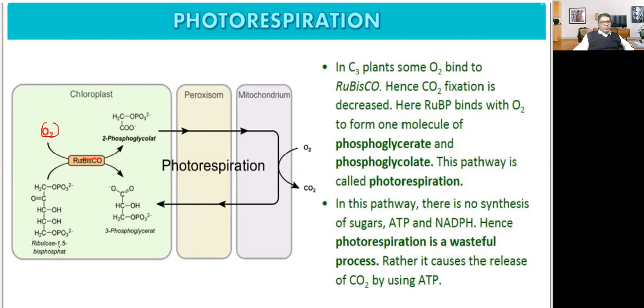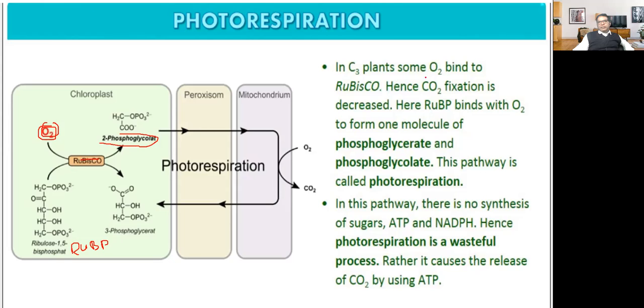So ribulose 1,5-bisphosphate, RuBP, is there. RuBP will undergo carboxylation. It will produce 3-phosphoglycerate. But if oxygen is binding, in the chloroplast, instead of producing PGA, it will produce 2-phosphoglycolate, instead of 3-phosphoglycerate.